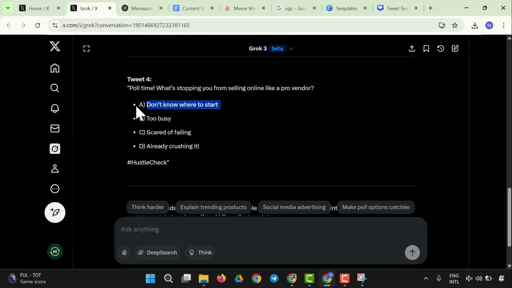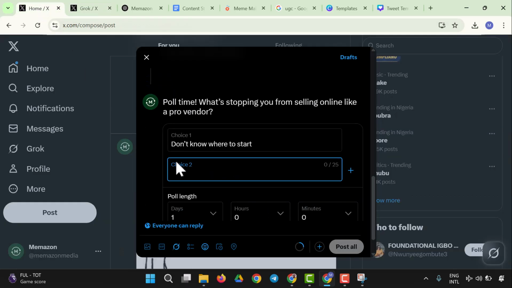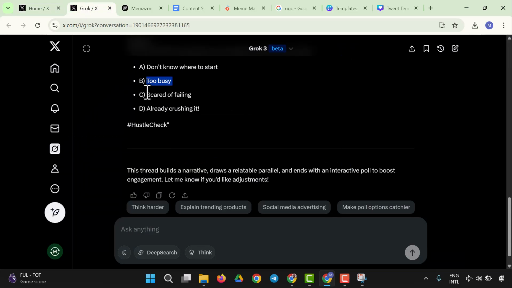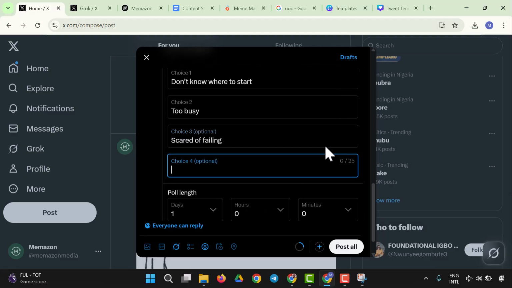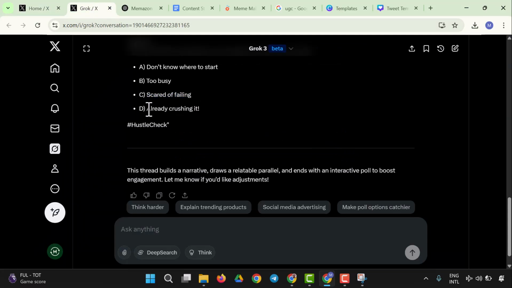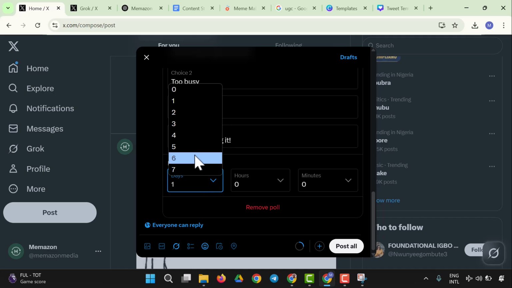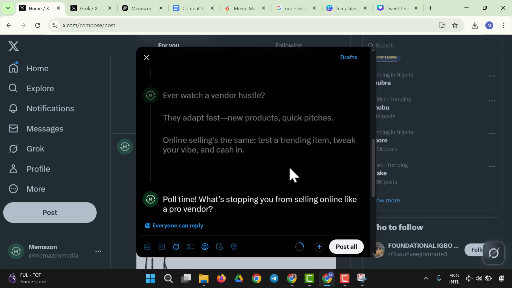The second choice says too busy. Yes, we're going to copy this and post that. The third says scared of failing. And the fourth says already crushing it. Yes, so let's do that. The days of the poll could be set to like 7 days. And all I have to do is post it all. So we've created a thread.